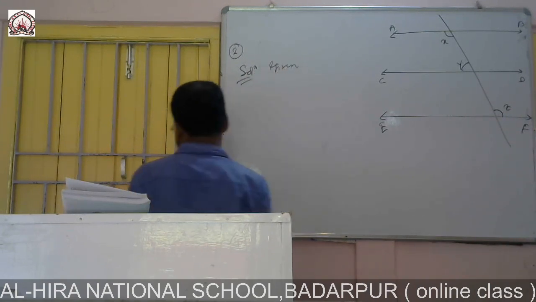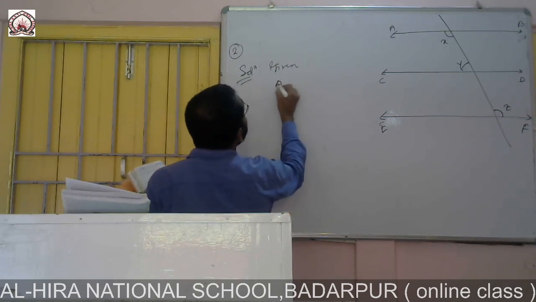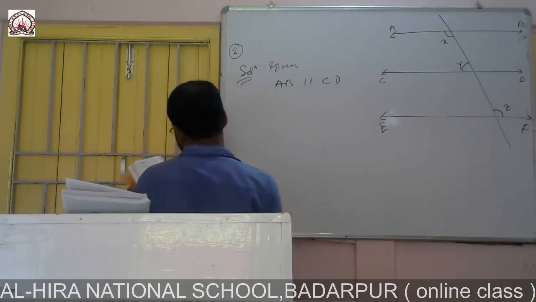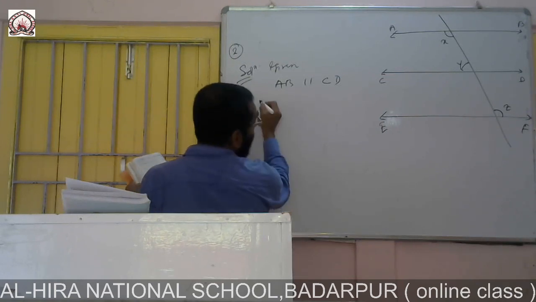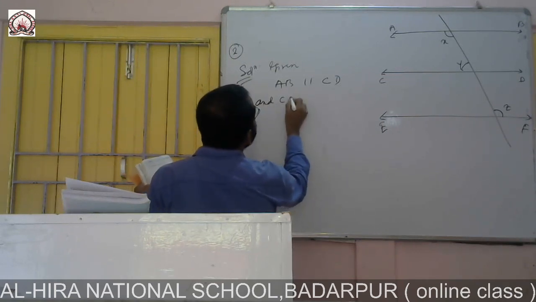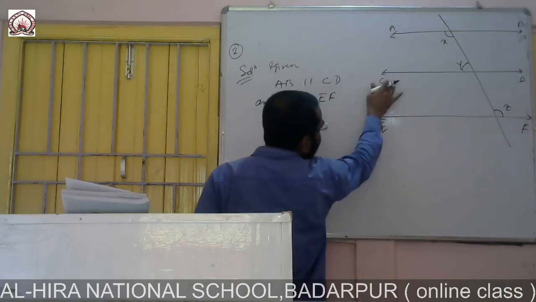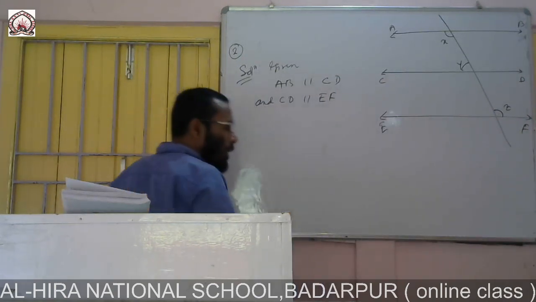You see AB parallel CD, and CD is also parallel EF. So the first line is parallel to the second line, and the second line is parallel to the third line.